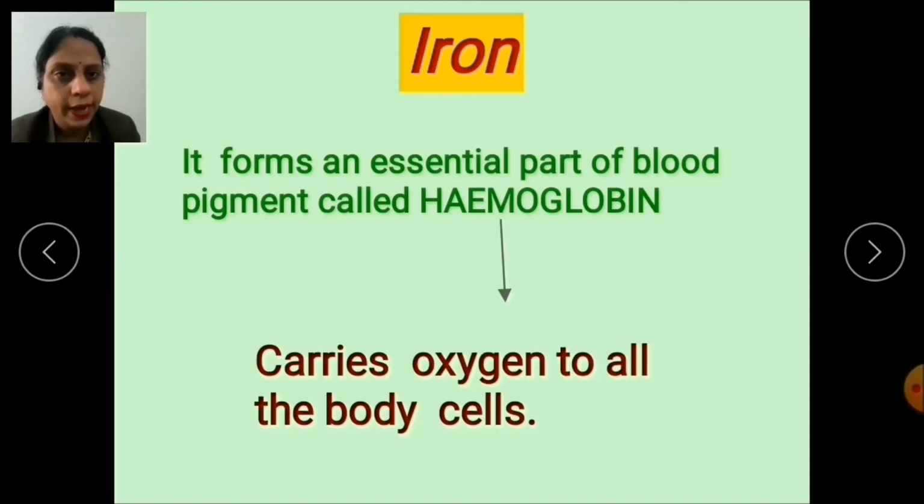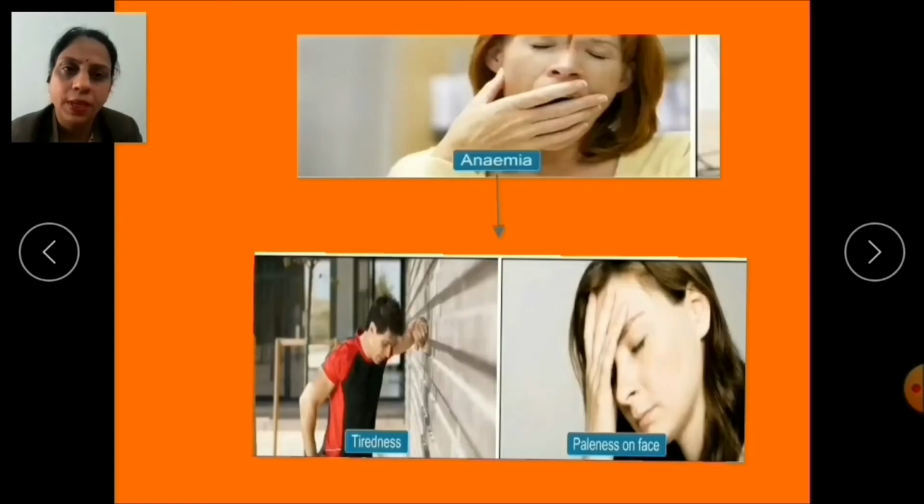So children, less iron in your diet, less blood in your body, and as a result you suffer from the disease called anemia, which means less blood in the body. If a person has less blood, then we can say that person is anemic. The various symptoms of anemia are tiredness, paleness on the face, and full-time weakness in the body.